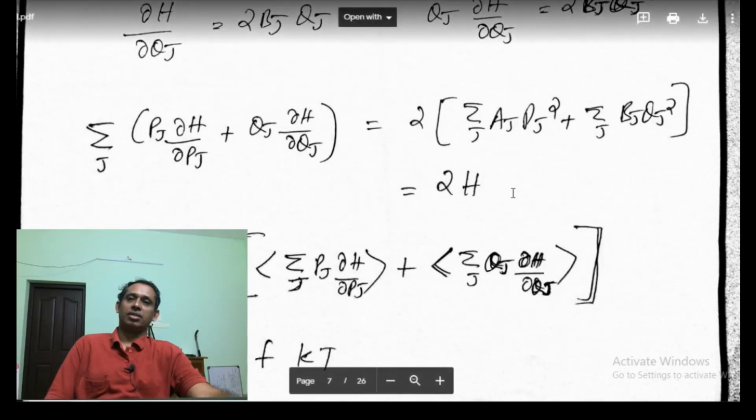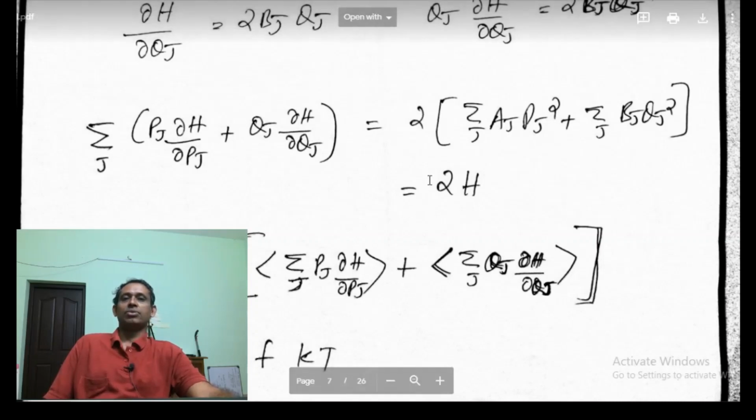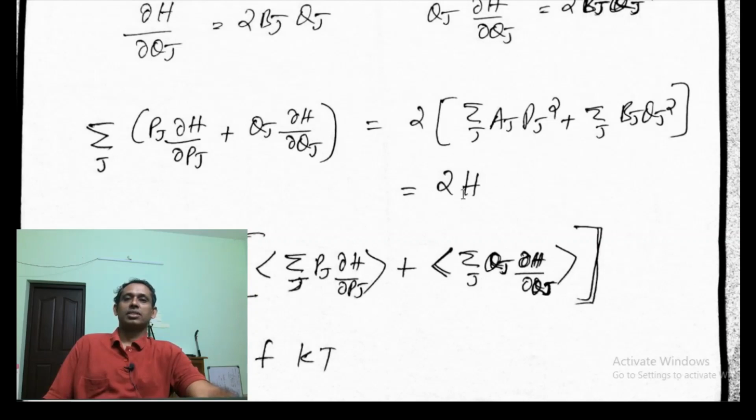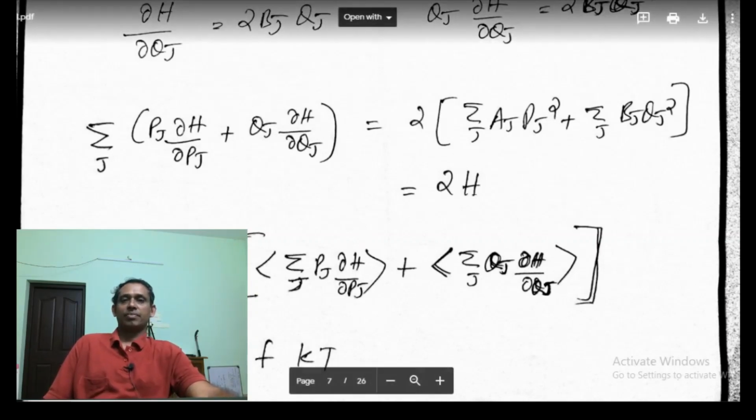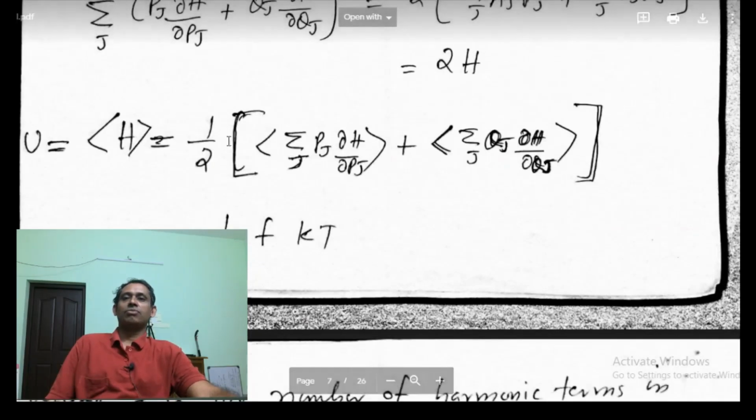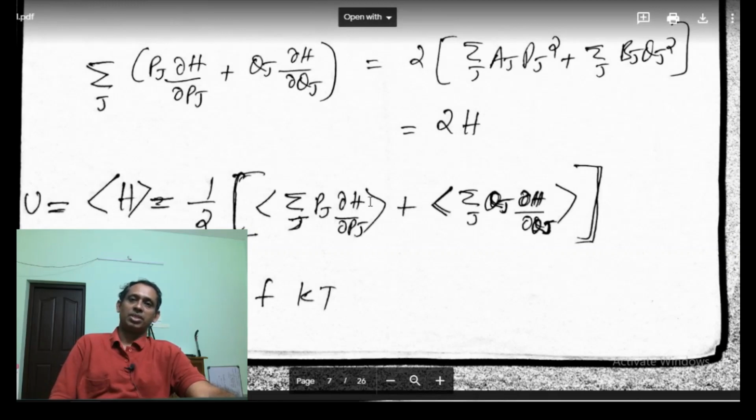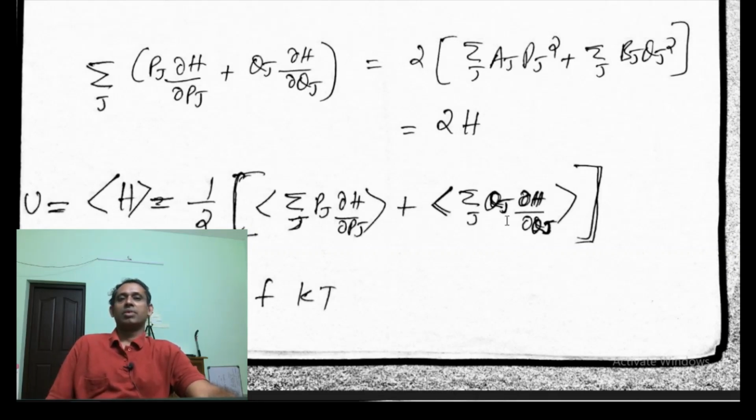Now if I take the average value, the expectation value, on both sides of this equation, I will have the expectation value of sigma j pj dou h dou pj plus qj dou h dou qj equal to 2 times the expectation value of H, which is U, the average value of H. So from that I can write the expectation value of H as half of the expectation value of sigma j pj dou h dou pj plus sigma j qj dou h dou qj.